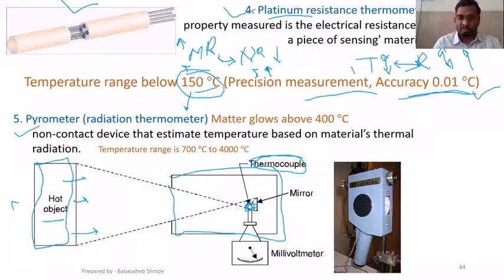What will happen next? As this is the measuring junction of the thermocouple, and this is the reference junction of the thermocouple, EMF will generate, and that EMF will be denoted through this voltmeter. So this EMF generated will be proportional to the change in temperature, and this change in temperature will be proportionate to the amount of radiations emitted. So that way we can use this device for temperature measurement.